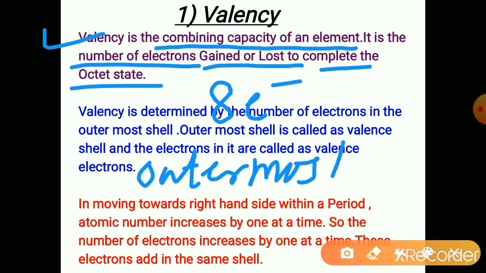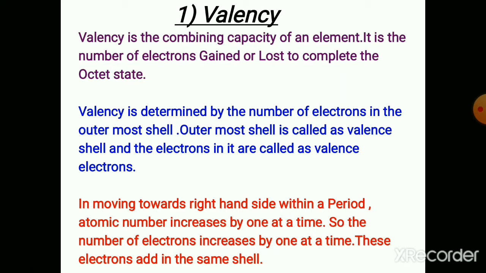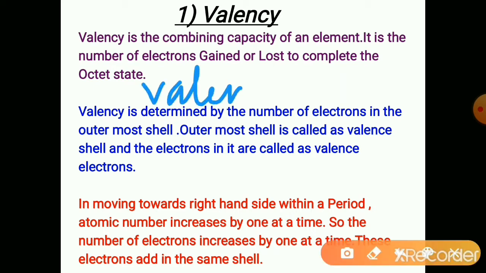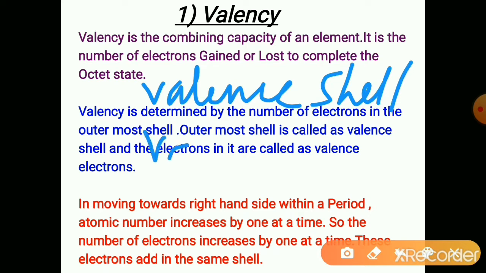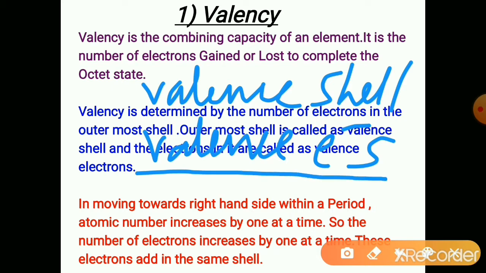The outermost shell is called the valence shell, and the electrons in the valence shell are called the valence electrons. So valence electrons, or the valence shell, are very important to decide the valency.